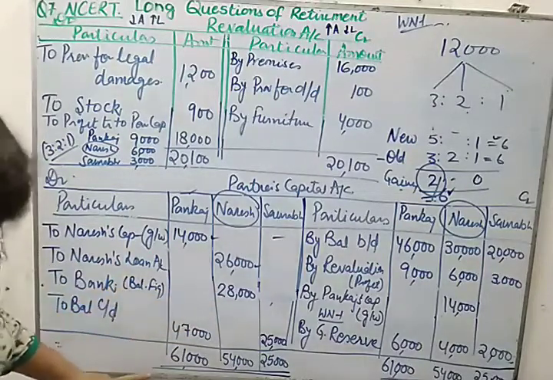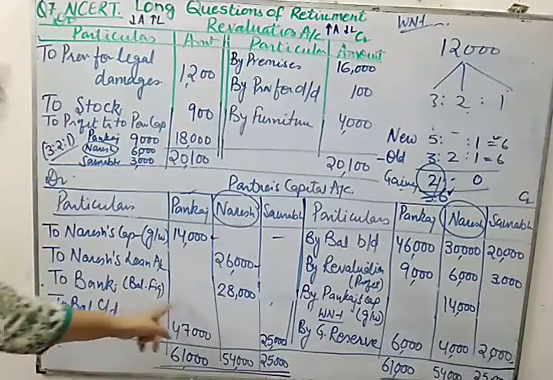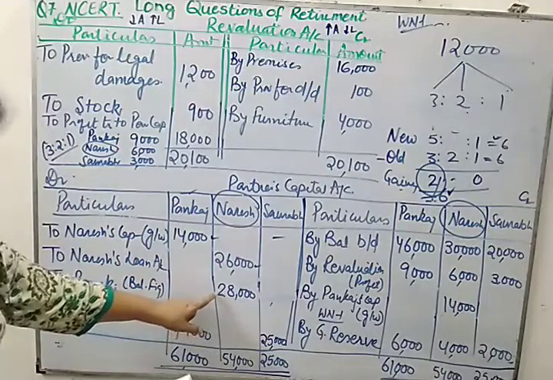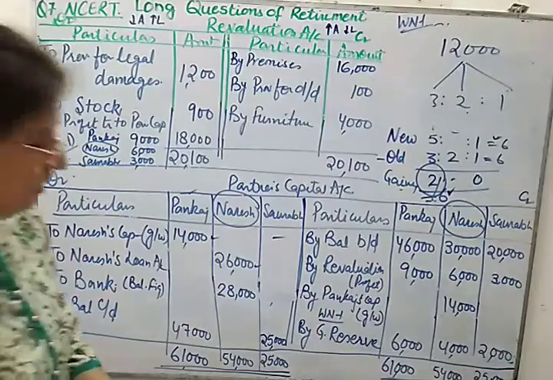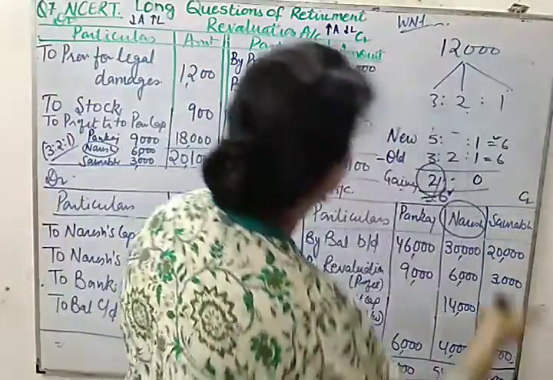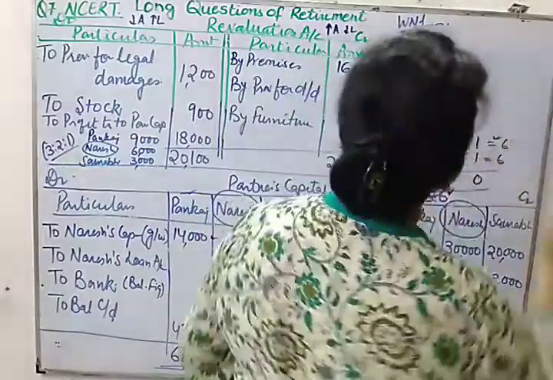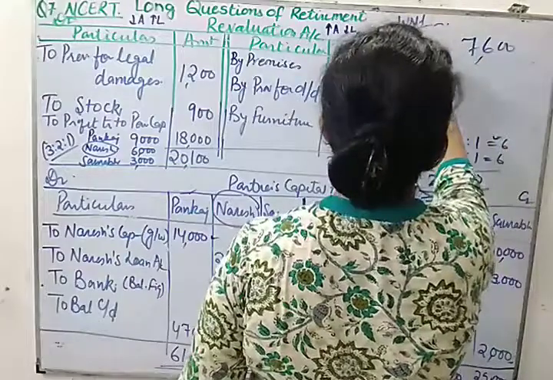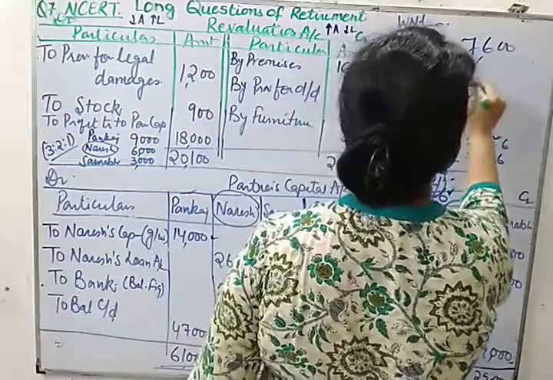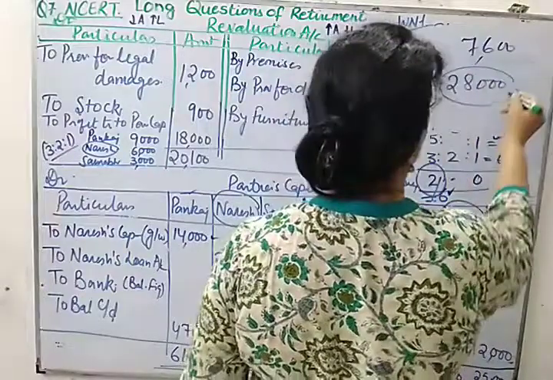Moreover, there was one line: if you are required to make the journal entries, they clearly state that you can take a loan also to make the payment. So the available bank balance is 7,600, while we need to pay 28,000 to the retiring partner Naresh.